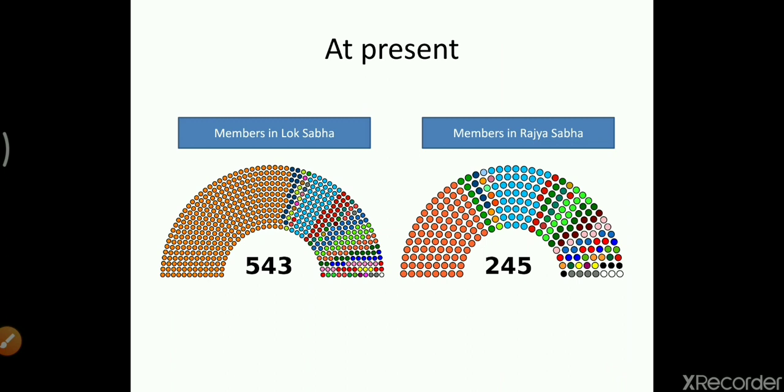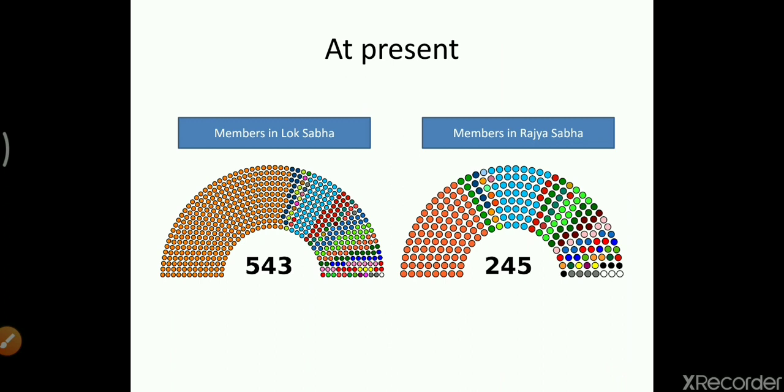At present, if we talk about how many members are there in Lok Sabha and Rajya Sabha, at present there are 543 members in Lok Sabha. And if we recall, what can be the maximum strength of Lok Sabha? It could be 552.